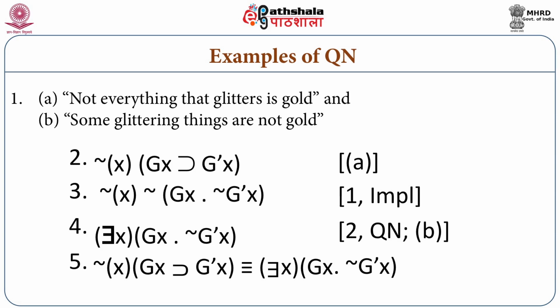So for some x, x is g and x g is not the case, which is what we want to prove. If we symbolize sentence B, "some glittering thing is not gold," the symbolization will be: it is not the case that there is something such that x is glittering and x is not gold. So in the fifth step we can show that they are equivalent. This is how we can show the equivalence of a quantificational universal sentence and an existential sentence.